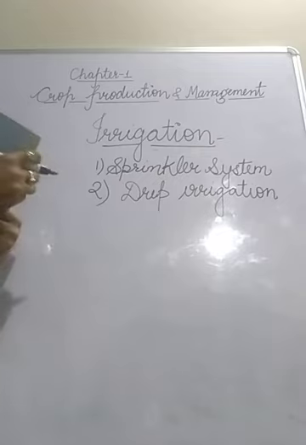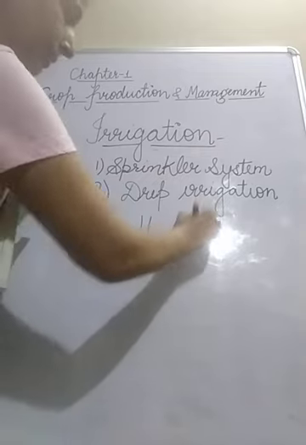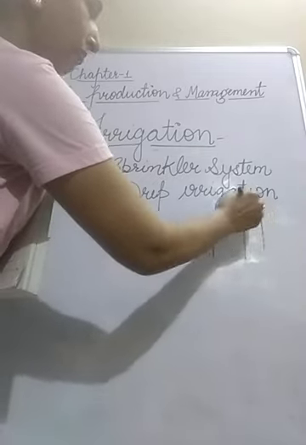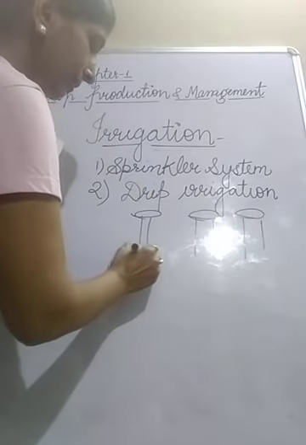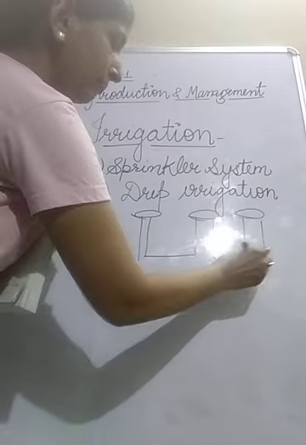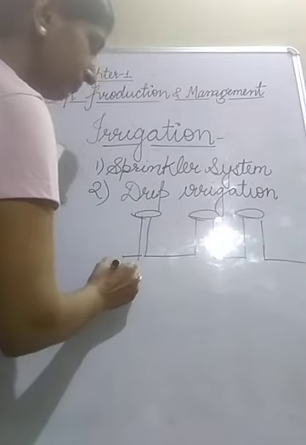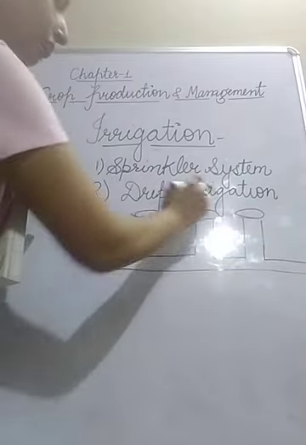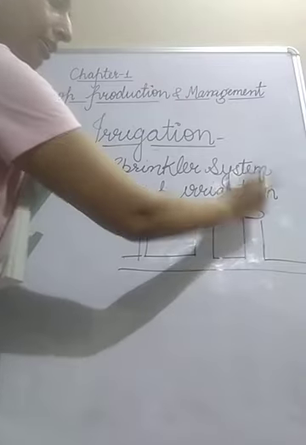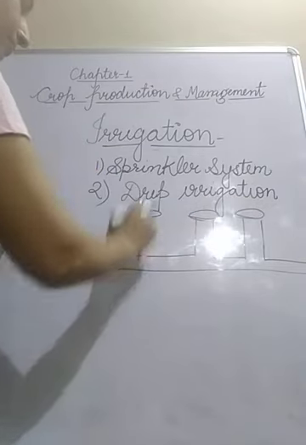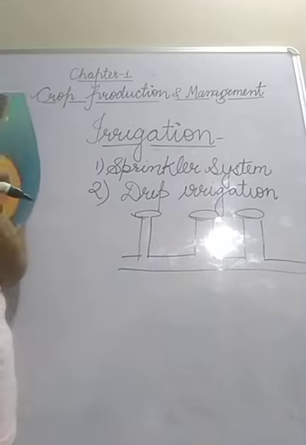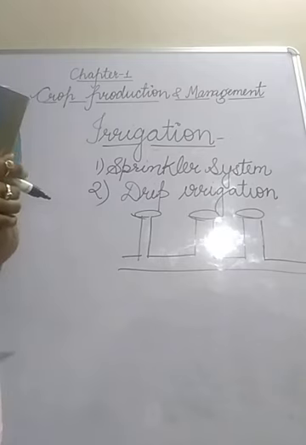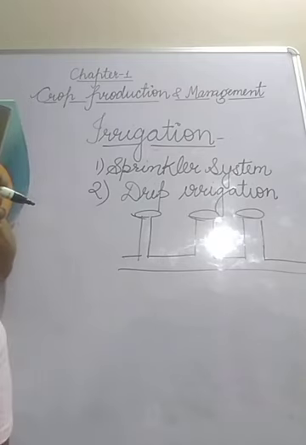They have rotating nozzles on the top, and there is a main pipe also. In this way, perpendicular pipes are there and there are rotating nozzles on these perpendicular pipes. So, what is there in the sprinkler system? The perpendicular pipes have rotating nozzles on their top, and they are joined to the main pipeline at regular intervals,